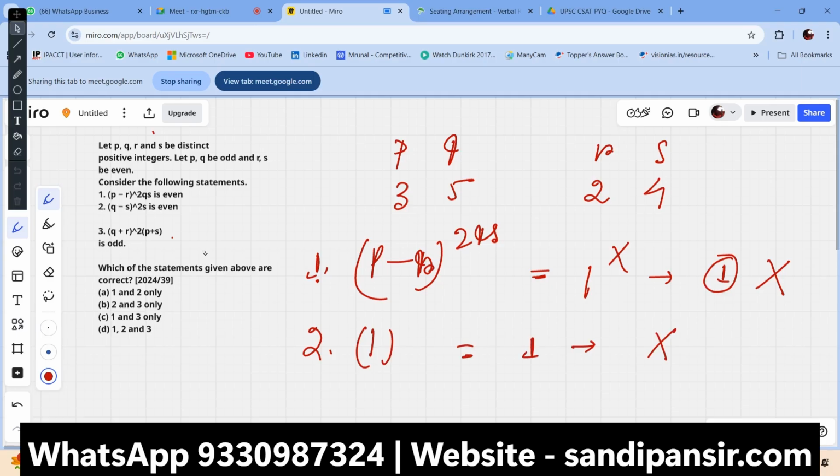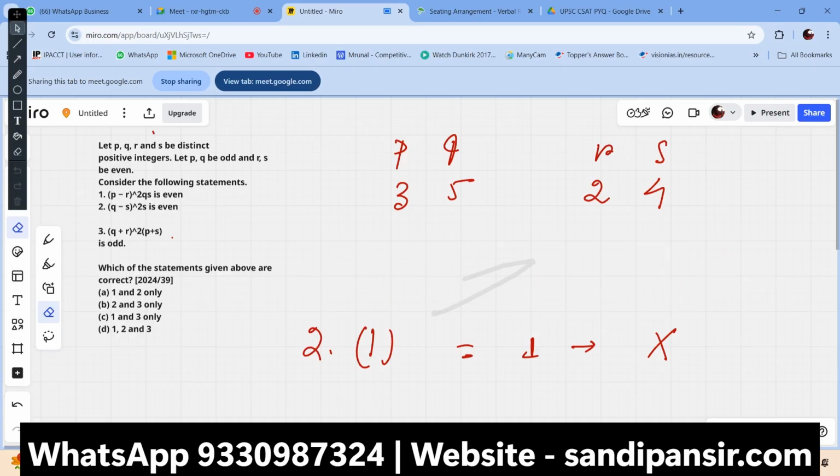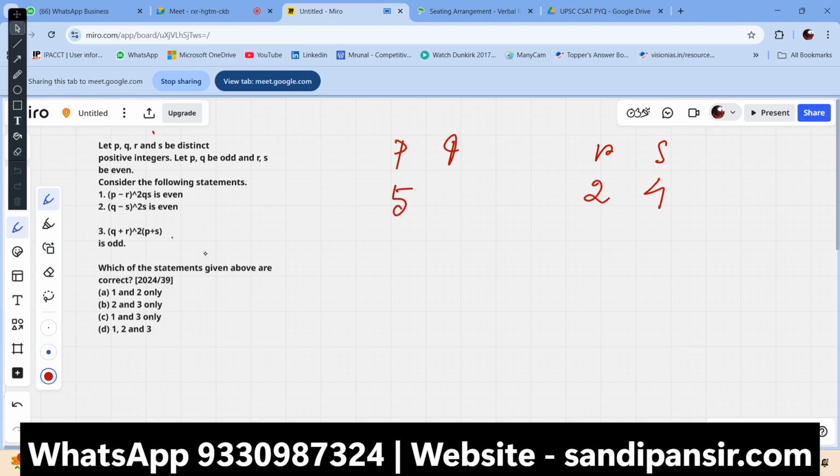We have to take a much higher number, because there is no option with only 3. We have to take a higher number. That means it should be like this: it should be 5 and it should be 7. Okay. So now, what's the problem?